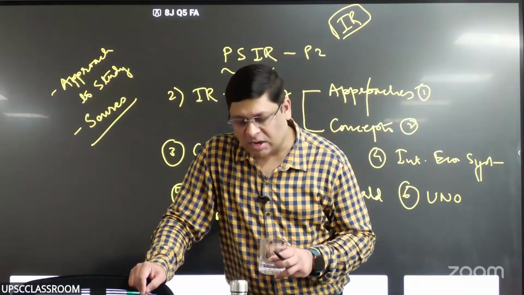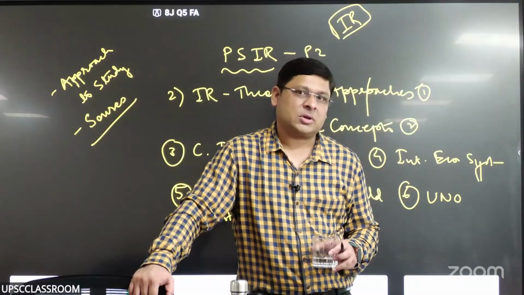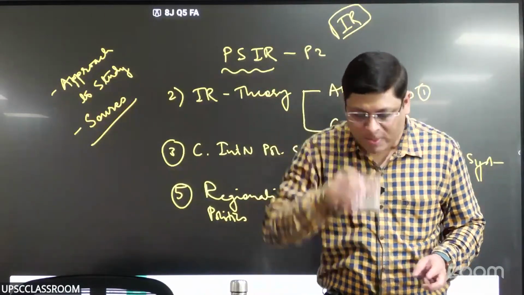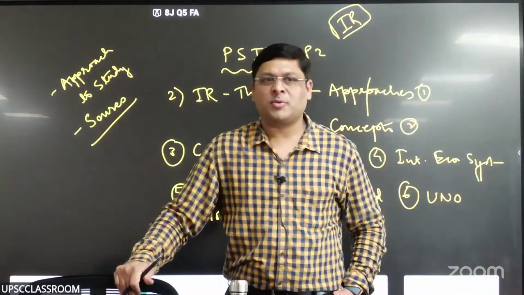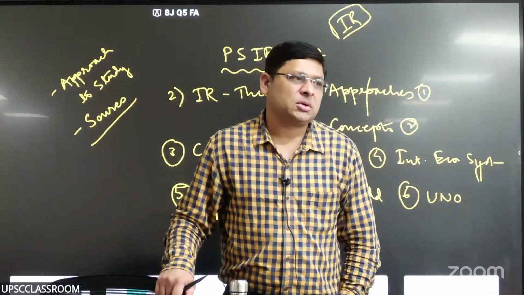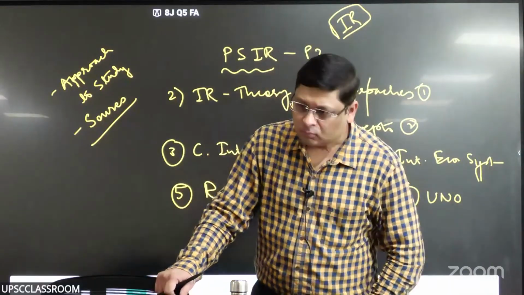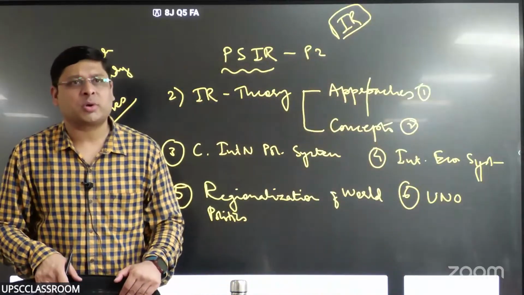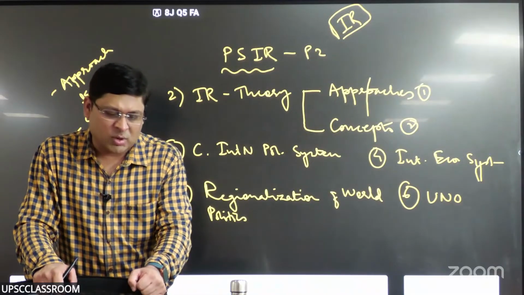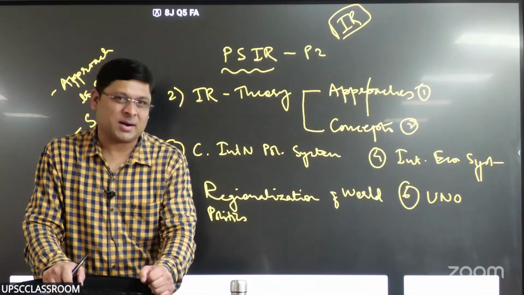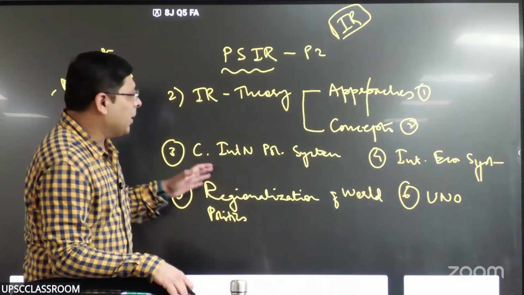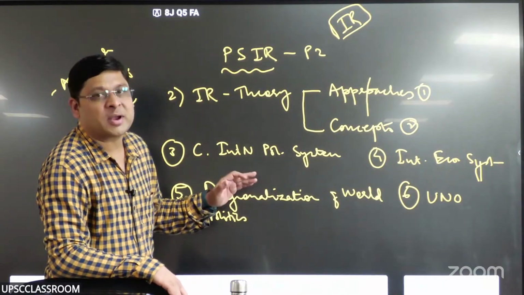In 1968, you see the formation of ASEAN, the Association of Southeast Asian Nations, right? Then in 85, the formation of SAARC. And a number of other organizations came up: the Organization of African Unity, which became the AU later on, the African Union. Mercosur is about Latin America. Then NAFTA was there, which is now replaced by USMCA, US, Mexico, Canada, right? So regional organizations. Then there's RCEP these days, right? So there are a number of regional organizations operating in the world today.